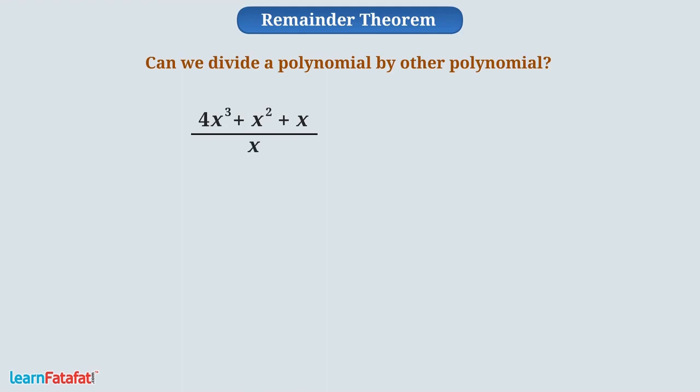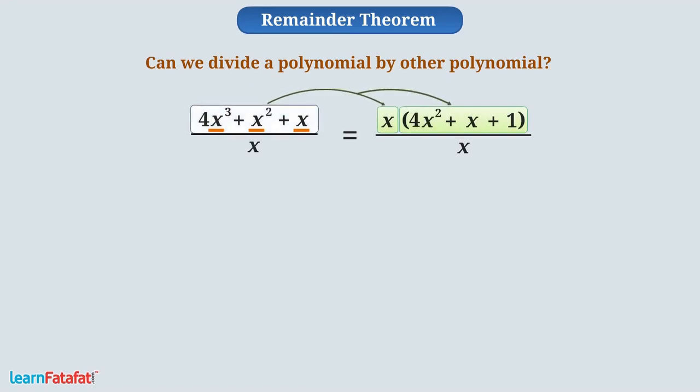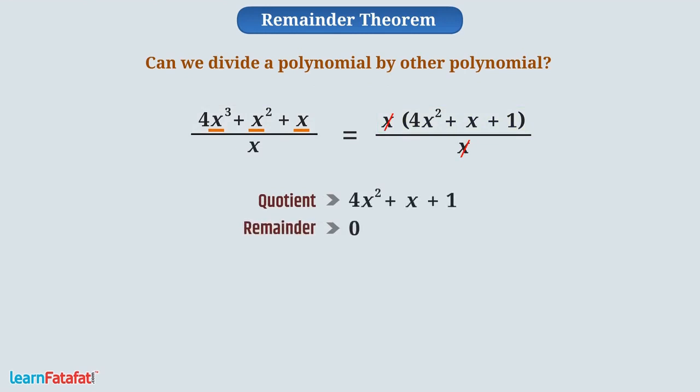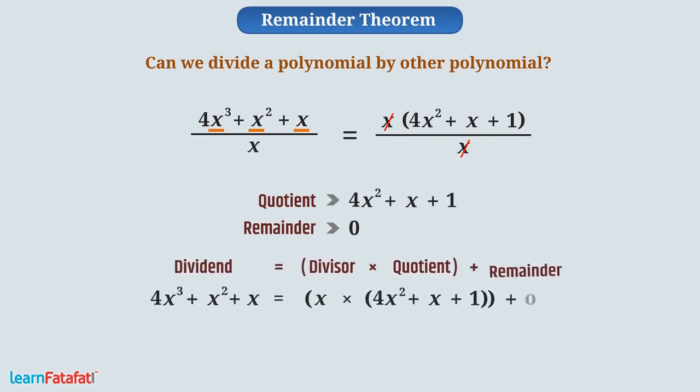We can see that in this polynomial, x is common to each term. Therefore, it can be written in this way. That's why these are factors of this polynomial. Now, by cancellation, we get quotient 4x square plus x plus 1 and the remainder 0. We can express this as dividend is equal to divisor multiplied by quotient plus remainder.